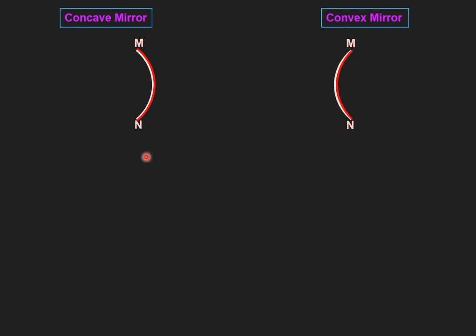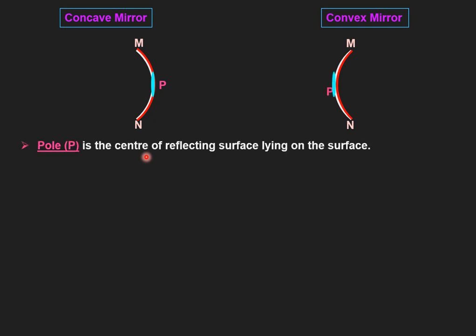So the first term here is pole. Pole is this point P. Here I have taken a concave mirror, and here a convex mirror. This point P here, and also here. Parallelly we will talk about concave mirror as well as convex mirror.